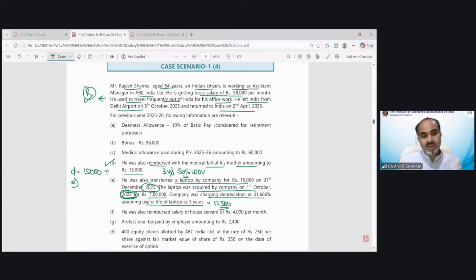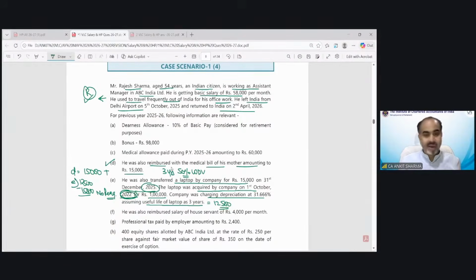So a 12,500 value laptop he has purchased for 15,000. So there is no perk because he has paid extra. There is no benefit from the employer. So technically there is no perquisite because he has paid extra for the value of the laptop.